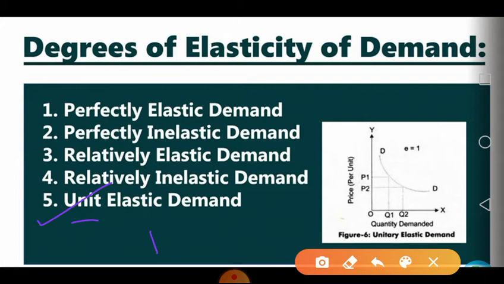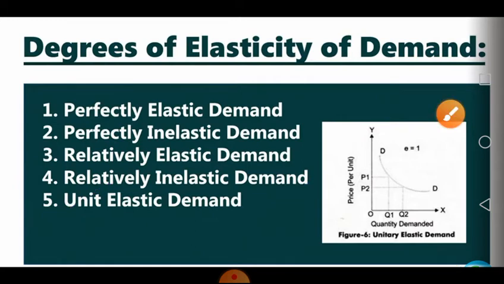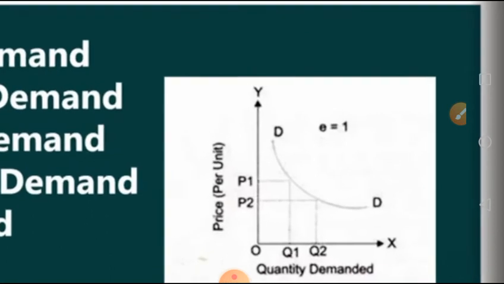So this is known as unit elastic demand. Suppose there is a 20% decrease in the price, similarly there will be a 20% increase in the quantity demanded of the commodity. This is your unitary elastic or unit elastic demand.